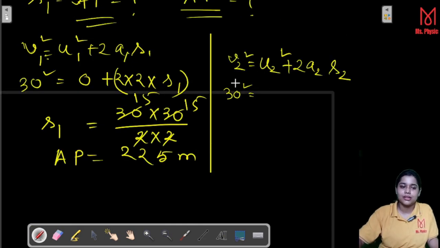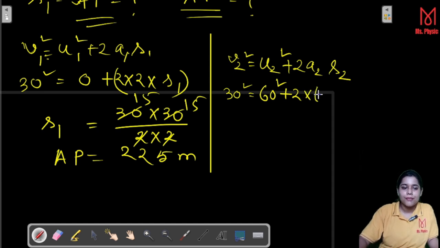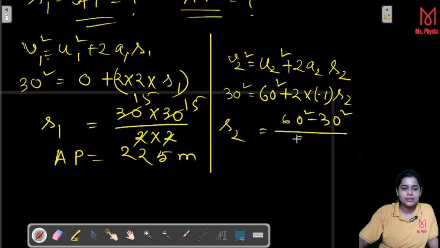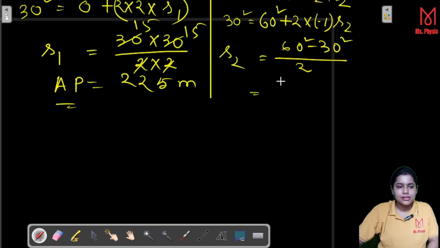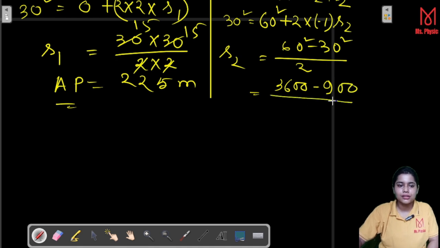30 square is equal to 60 square plus 2 multiplied with A2, we know minus 1, but S2 we have to calculate. So S2 is equal to 60 square minus 30 square over 2. 60 square means 3600 minus 900 over 2.